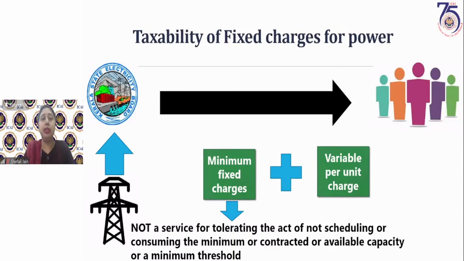These charges are basically for generating the electricity, for making the electricity available to the customers. So these charges will definitely be there even if no electricity has been consumed or electricity below the threshold limit has been consumed. Generally, these charges are related to the capacity of the meter. For example, in your house, you must be having electricity meters.